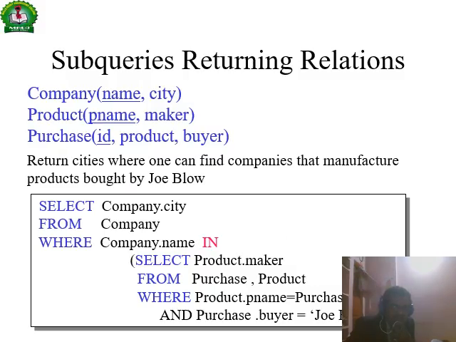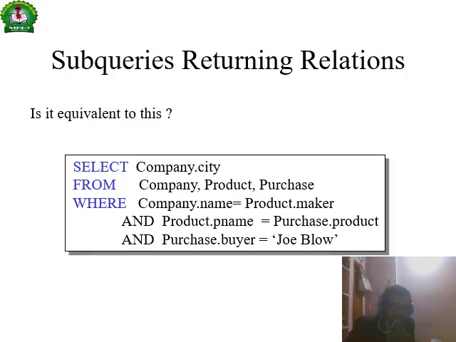Subquery, it is a query. Select, so company, product and purchase, the three tables are there, and company dot city from the company where company dot name in select product dot maker from product, purchase where product dot p name and purchase dot buyer is equal to Joe, right. This condition is a subquery, right. The first subquery will be evaluated, and then the outermost query will be executed. First the innermost query will be executed, then the outermost query will be executed, right. This is called what, a subquery.